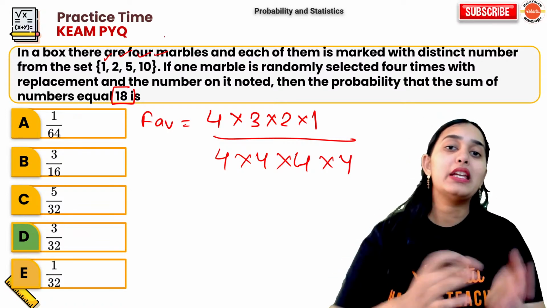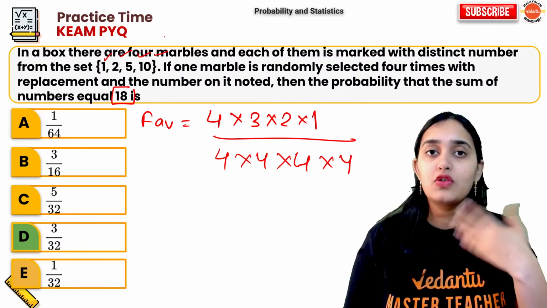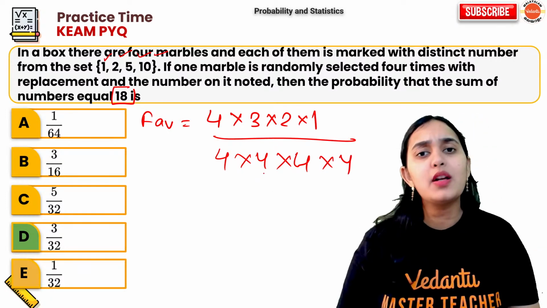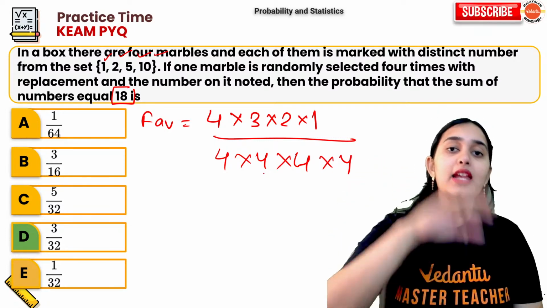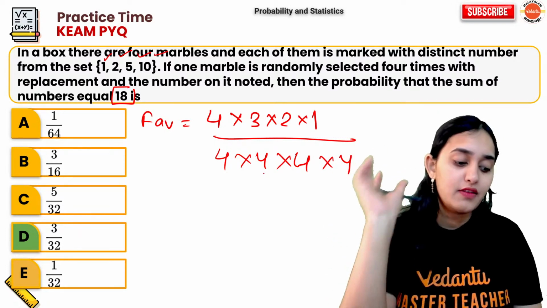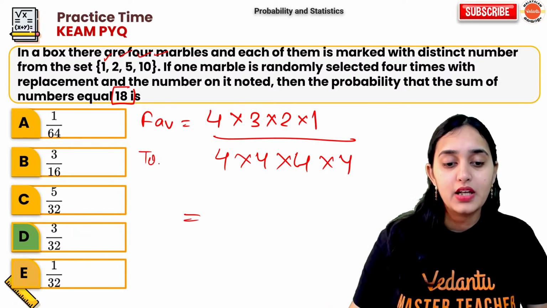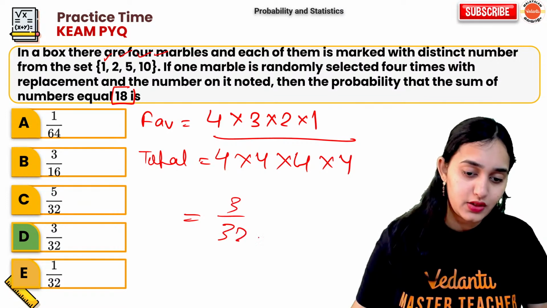Now, how many combinations are possible? That is 4 factorial. 4 numbers, so 4 factorial. Divided by total outcome. Total outcome is always, in the first pick, 4 possibilities. Again, 4 possibilities. Again, 4 possibilities. So therefore your probability will be this. Understood, everybody? So you are getting 3 out of 32.